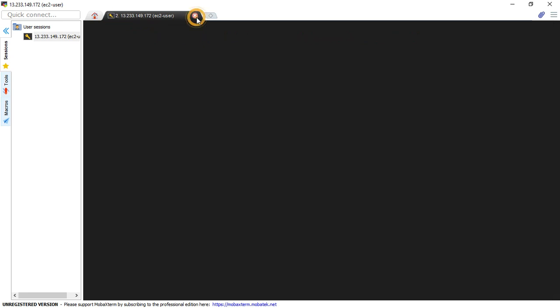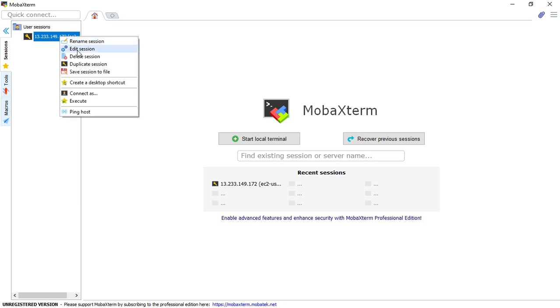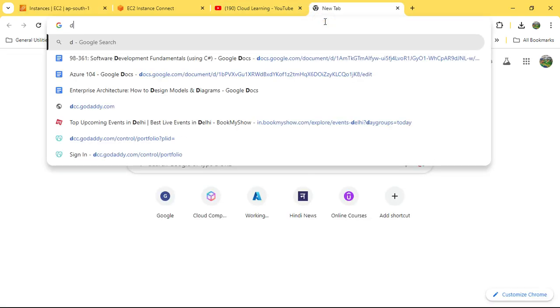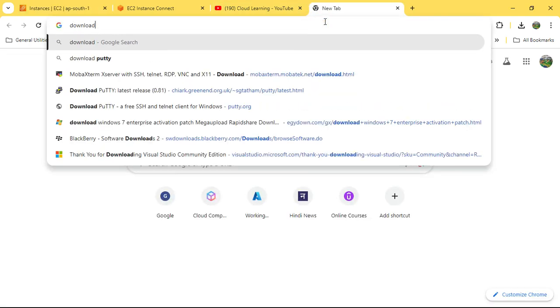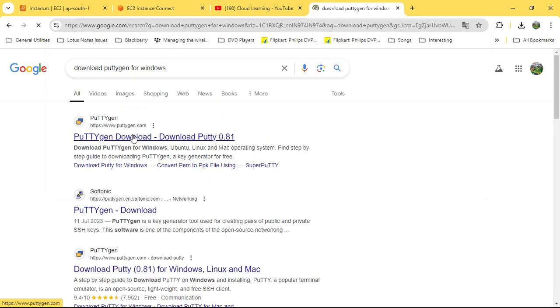What we will do, we can use putty as well. Okay, there is nothing much changed, but actually we need to create a ppk file. So I need to download one tool, puttygen. Same way like you can go puttygen download.